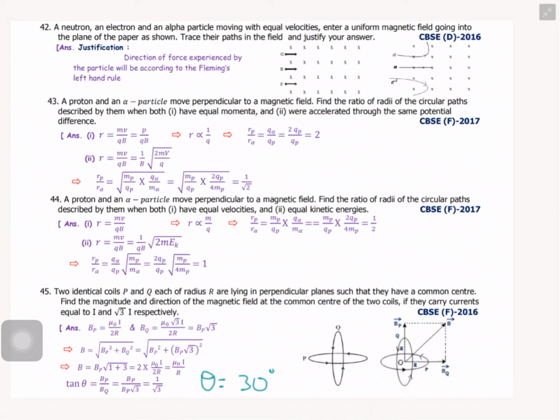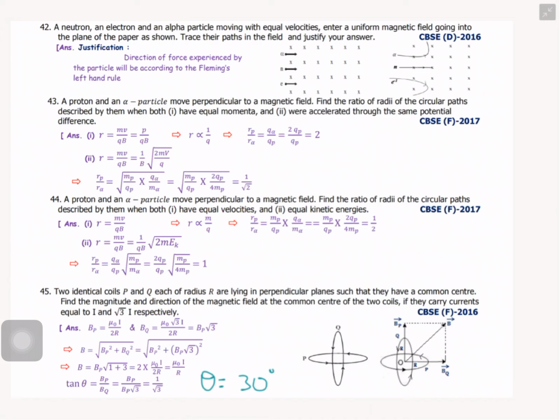Two coils P and Q are perpendicular to each other, right? What's the question? Find the magnitude and direction of the magnetic field. First of all, you know the magnetic field formula. For the case of coil P, BP equals mu naught I by 2R. And what is the magnetic field direction due to coil Q?